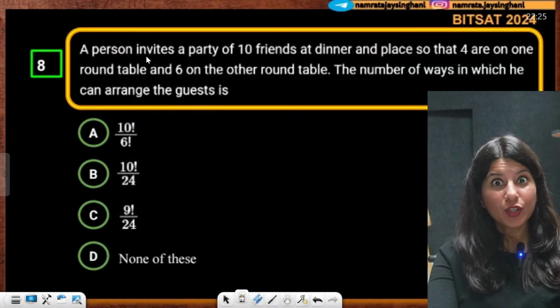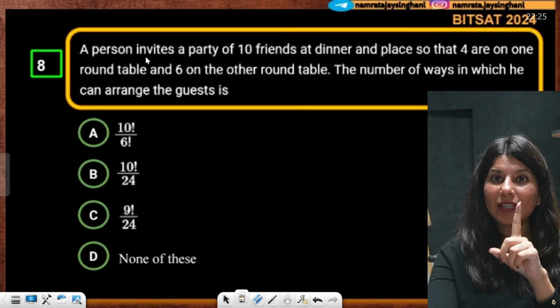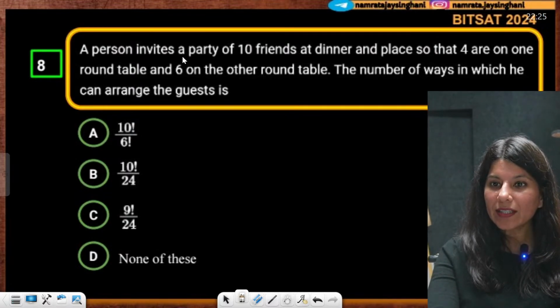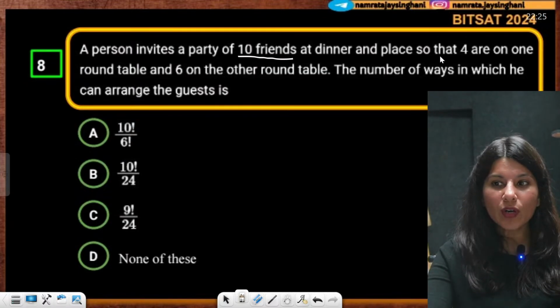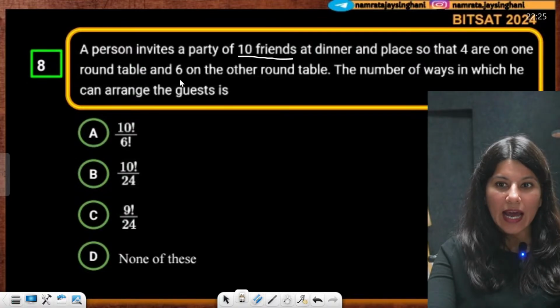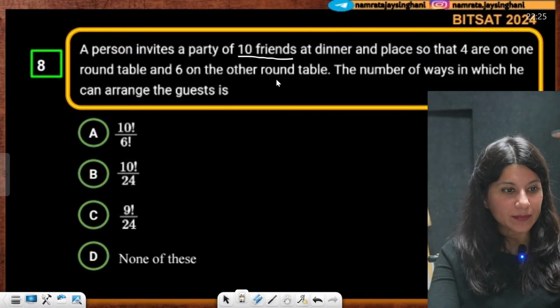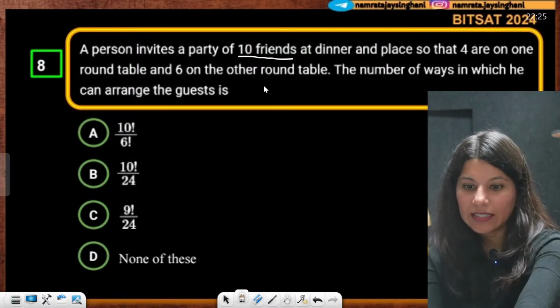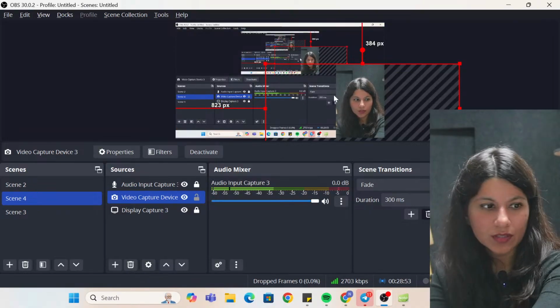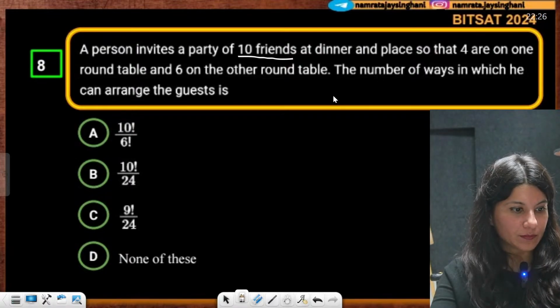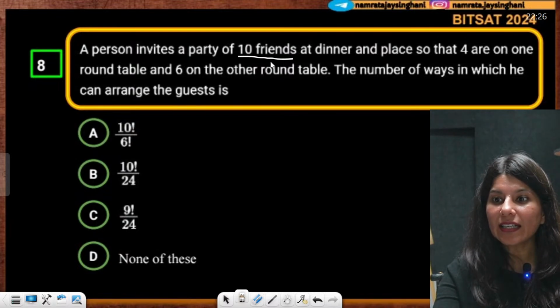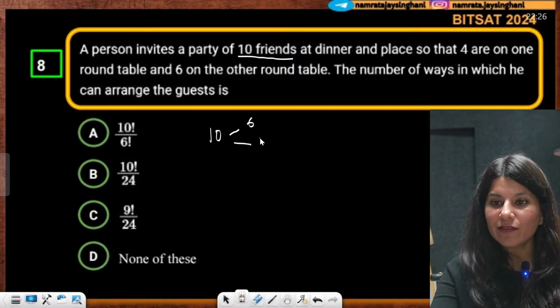Next. Okay. Good question from Permutation and Combination, BITSAT 2024. A person invites a party of 10 friends at dinner and places them so that 4 are on one round table and 6 on the other round table. What they are saying is there are 10 friends. Out of them, 6 are going on one table, 4 are going on the other table.